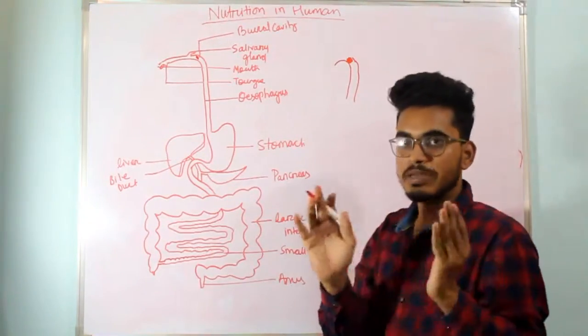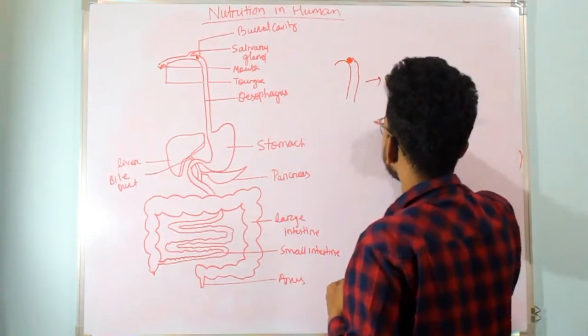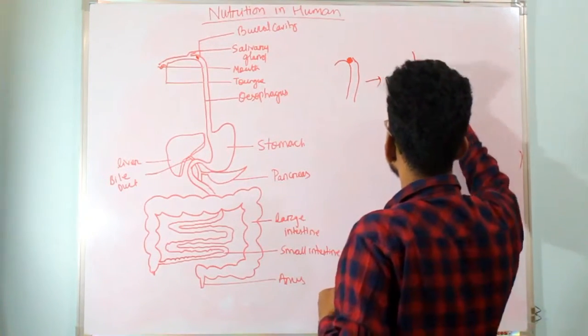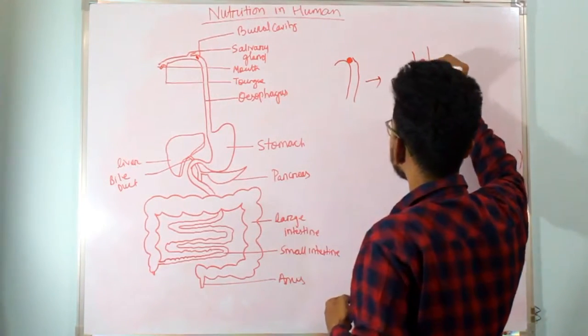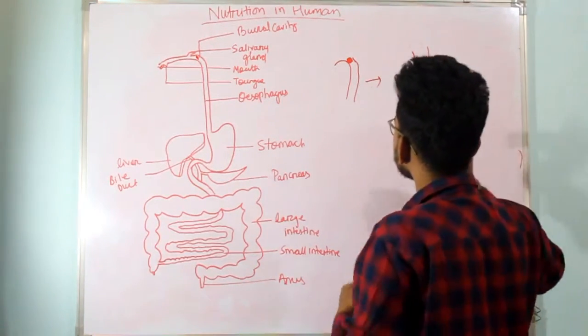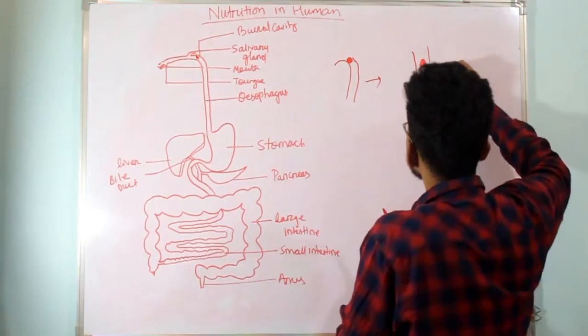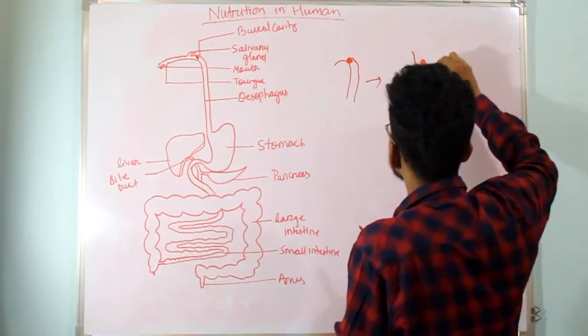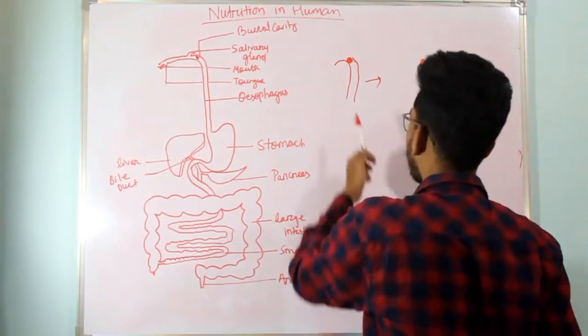Initially no peristaltic movement can be seen. After some time the food reaches the middle part, and the structure of the muscles here will be different from what it was.